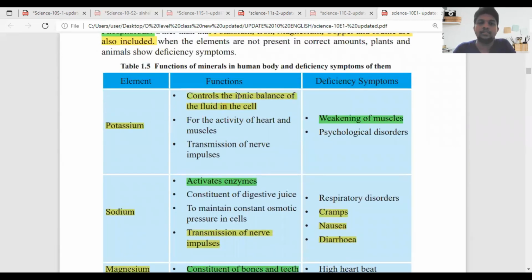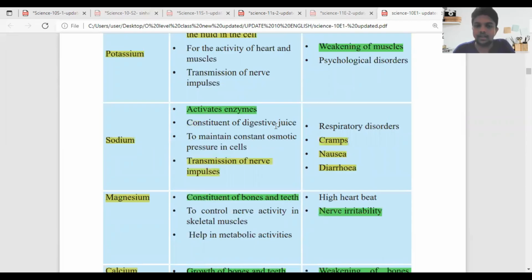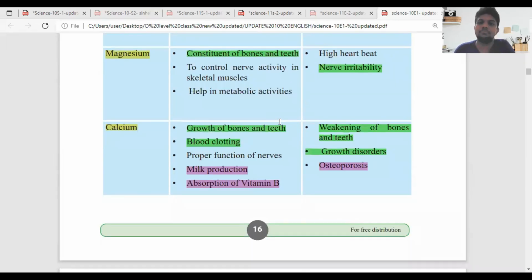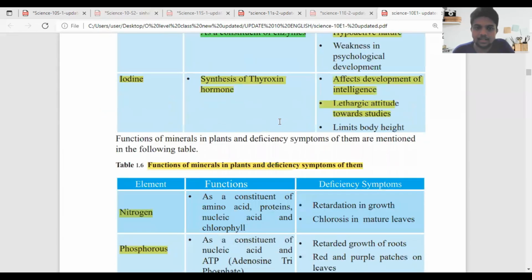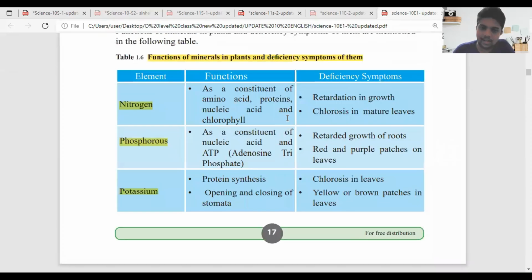So you have to mainly focus on the ones that I have already highlighted. They are the most common ones asked in the exam. But for the plant ones, it is not like that, so just keep that in mind. If you have anything to clarify, you can clarify. Normally, the functions are not the main focus.